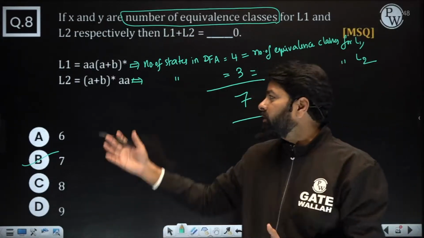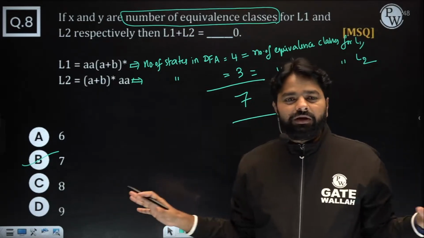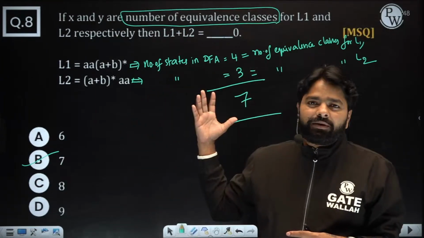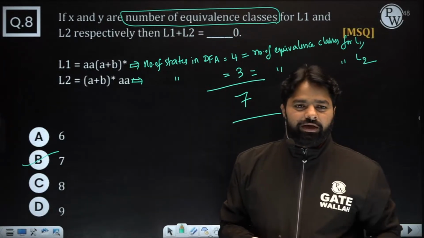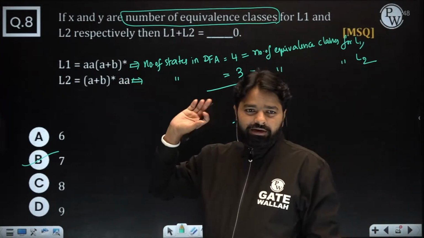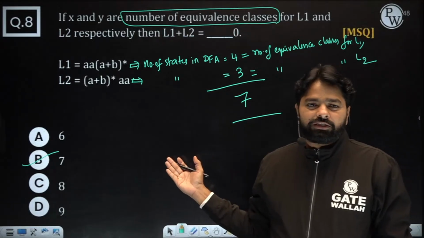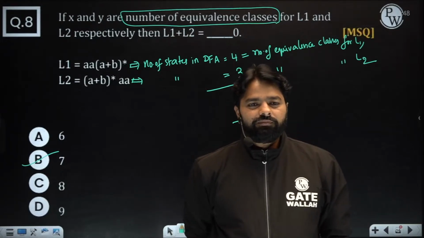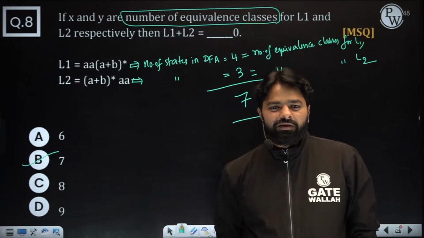But if you don't know how to construct a DFA for starting with AA, ending with AA, really we can't do it in the exam. No doubt about it, right? If you're struggling to understand the number of states for starting with AA, ending with AA, then definitely you need to ignore this kind of question. I hope those people are coming to practice. You are aware of this number of states, right? If you really wanted to construct, now I can do it. Do you really need to construct these two DFAs? Anybody needed starting with AA, ending with AA? No, right?